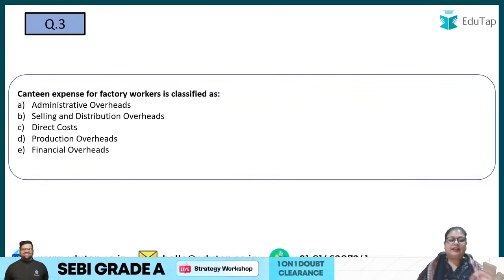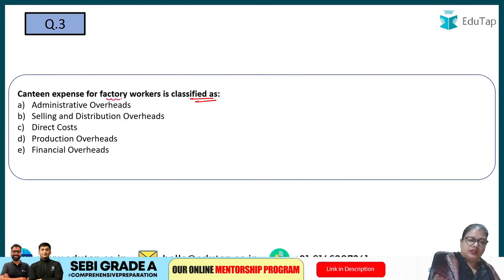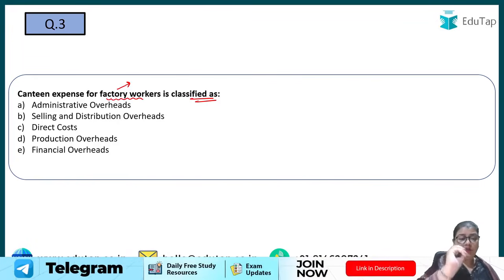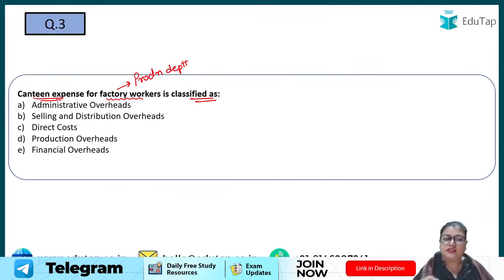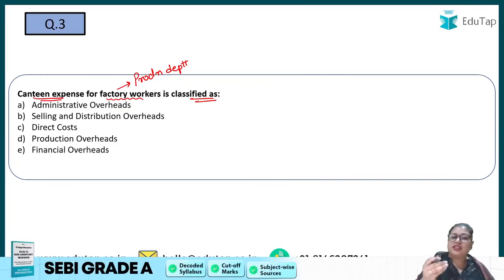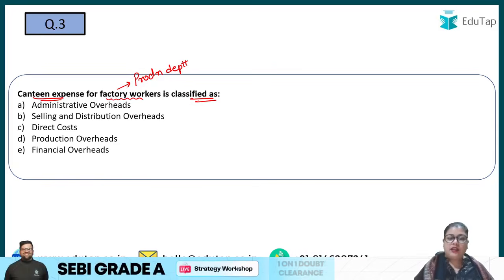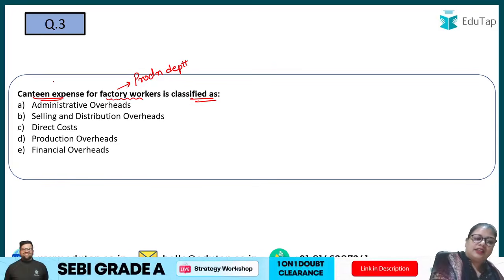Canteen expense for factory workers is classified as. Now, here we have to use a little bit of our mind, that we are talking about factory workers. So when we are talking about the factory workers, we are talking about the production department. Then we have the canteen expense. Is canteen expense a direct cost for the factory workers? Of course not. Why? Because this canteen expense is not directly attributable to the product cost, right? It is not helping to make the product. So it is basically an indirect cost.